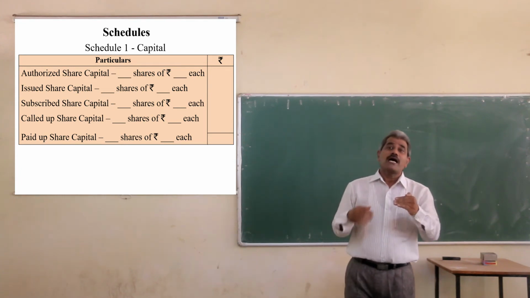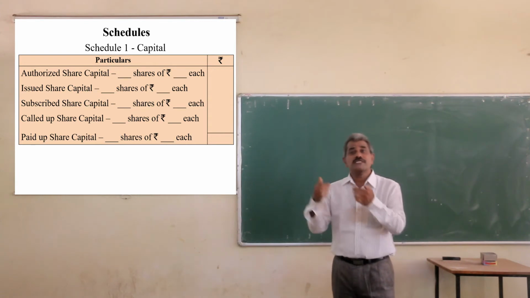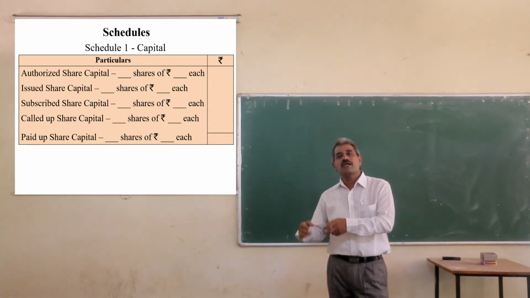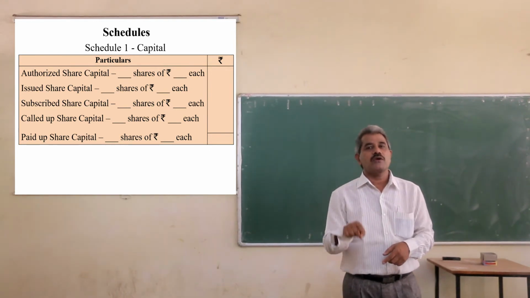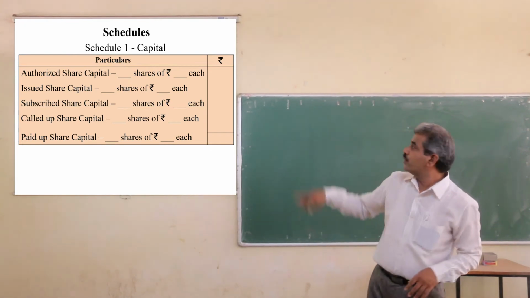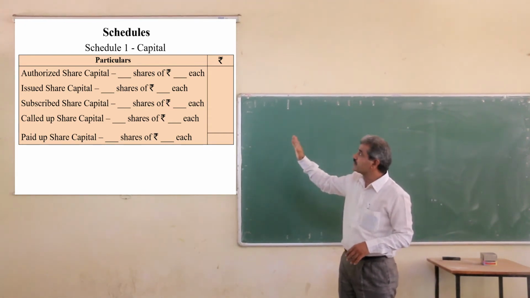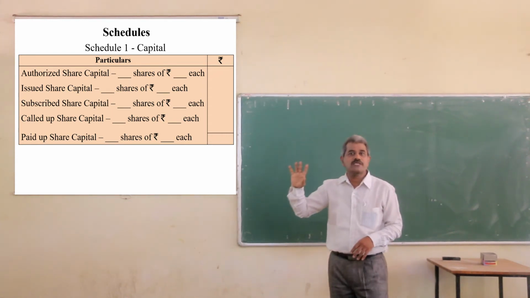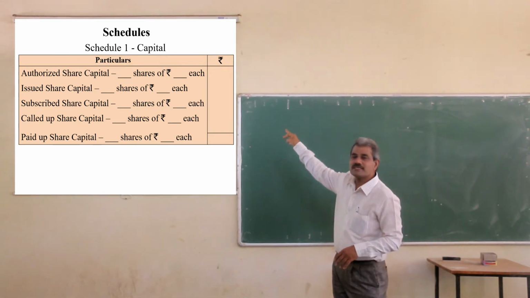Value of shares, say for example 1000 shares of rupees 100 each. Then we have to write 1000 shares of rupees 100 each.